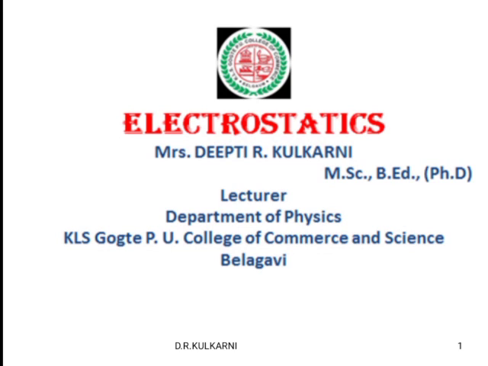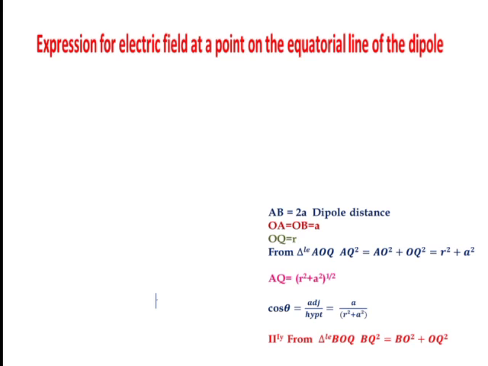In continuation with my earlier video on electrostatics, in which we discussed many concepts like axial line and dipole moment, in this video I am going to discuss the equatorial line. In the last video we discussed what the axial line and equatorial line are. The equatorial line is the line passing through the center of the dipole.